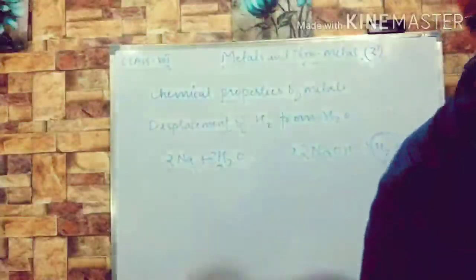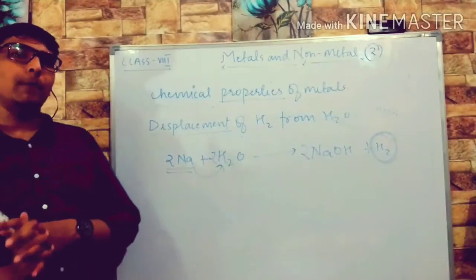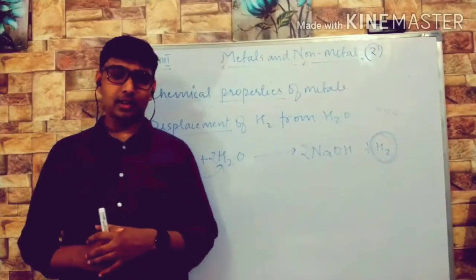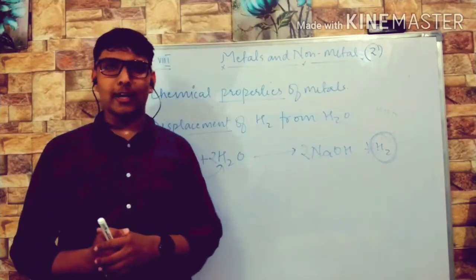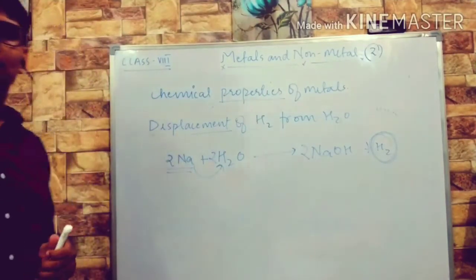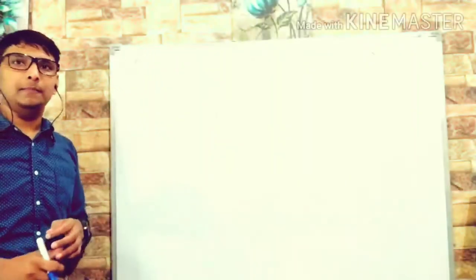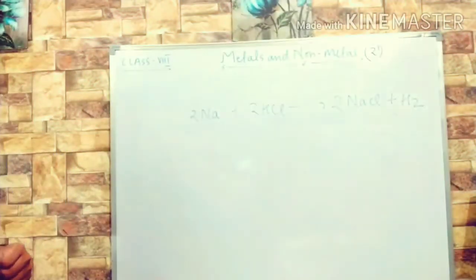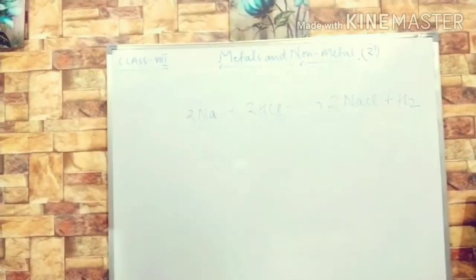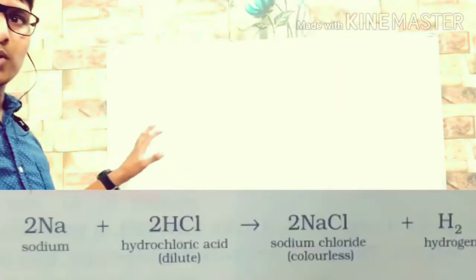Now the next and the last heading from the chemical properties of metals is displacement of hydrogen from acids. We will talk about two kinds of acid which are given in your book, that is dilute sulfuric acid and dilute hydrochloric acid. Okay, let us see the reactions. Okay kids, you can see this reaction. Visibility is going low a little bit. Okay, it is adjusted. You can see the blue reaction as well, if it is not much visible.